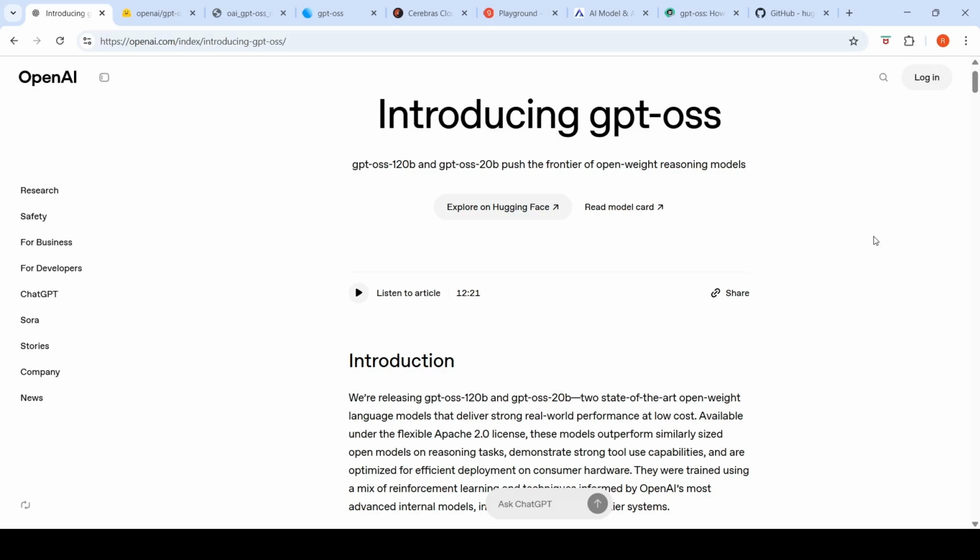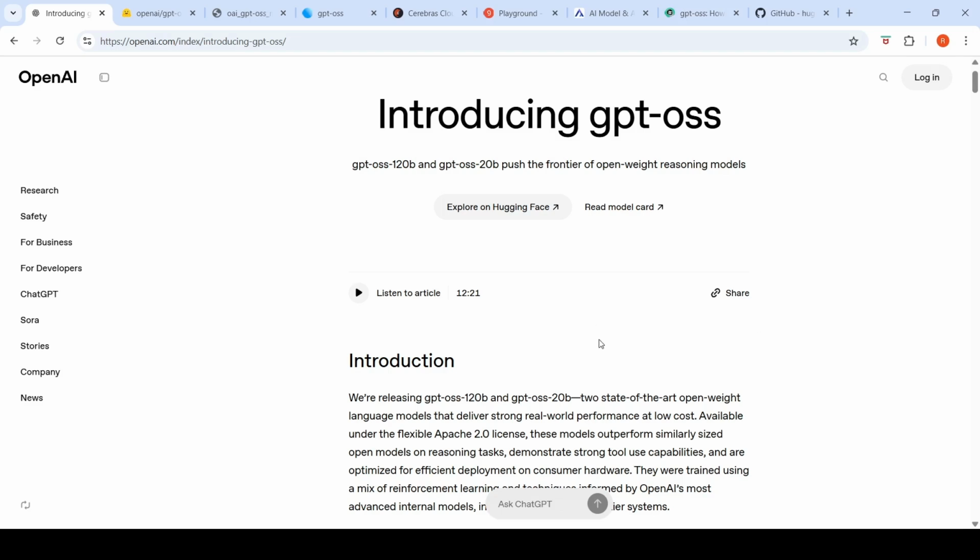This is huge. Sam Altman and OpenAI have released an open source model, basically two state of the art open weight language models, which deliver strong real world performance at low cost. So you had this tough competition coming from China labs. Basically, you had Qwen, you had Kimi K2, you had Minimax, and now the Western world strikes back.